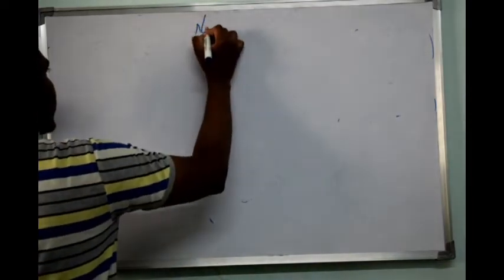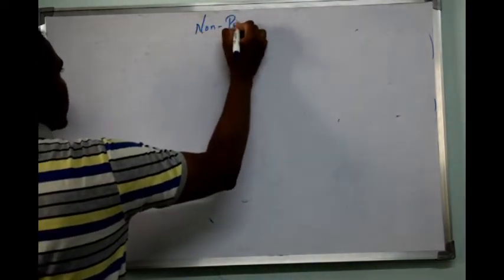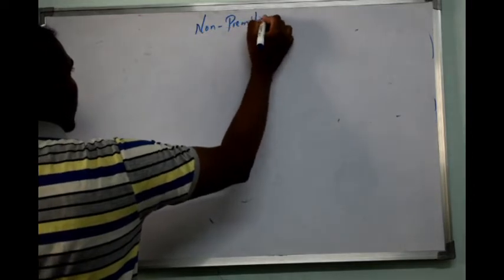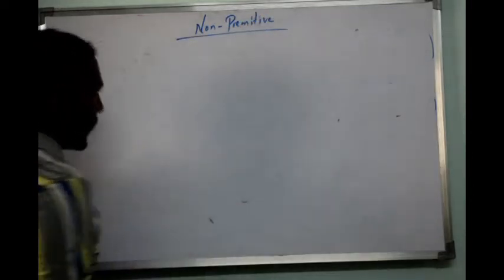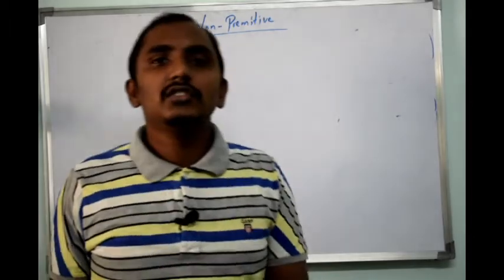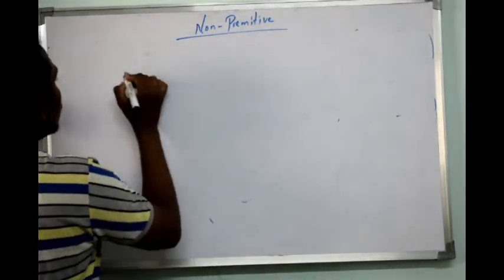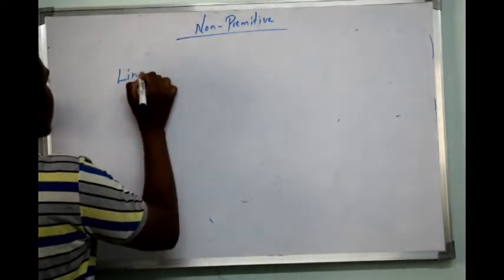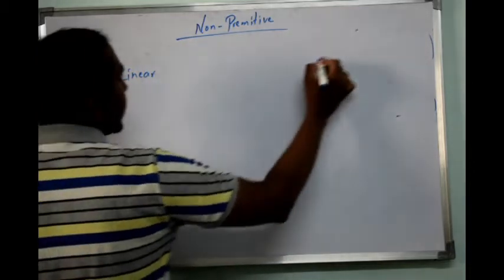So non-primitive data structure will again be divided into two things: linear and non-linear.